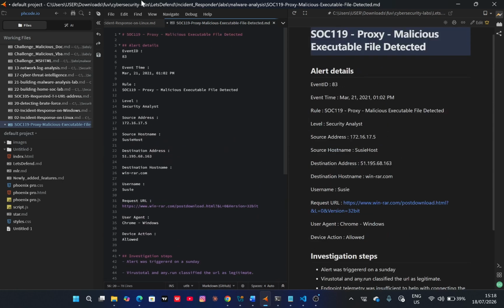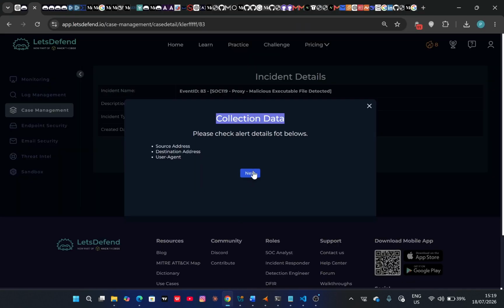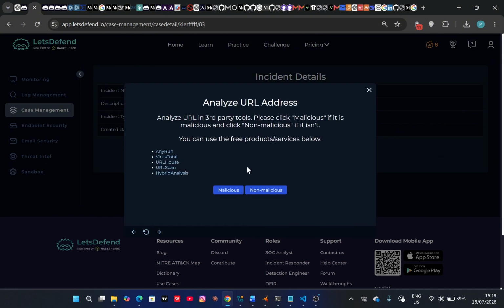Everything is inside the alert details, so data collected within alert details. Then let's see what we are being asked to do next. We have been asked to search in the log management platform for details. Remember, we did that and saw that there was just that specific event for that day. So we did that as well.